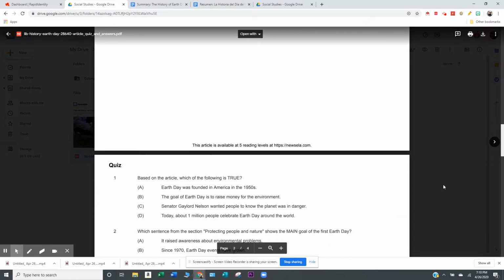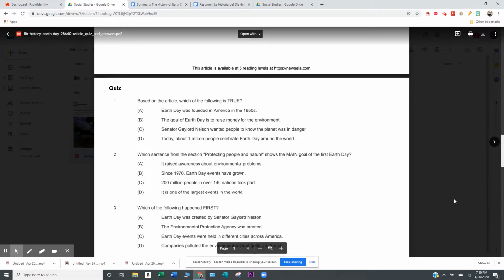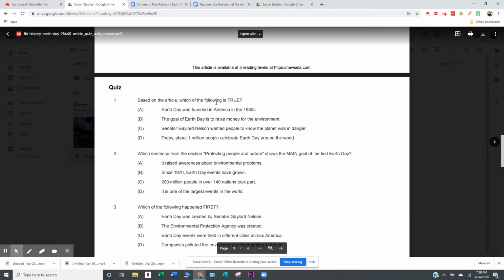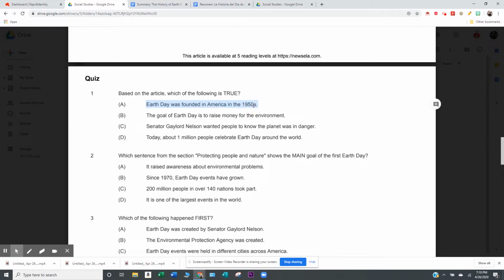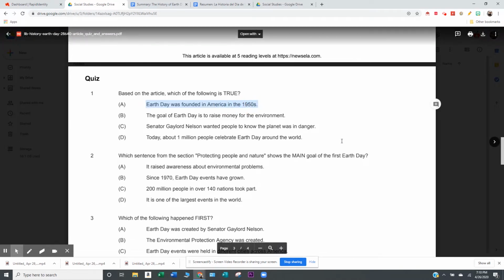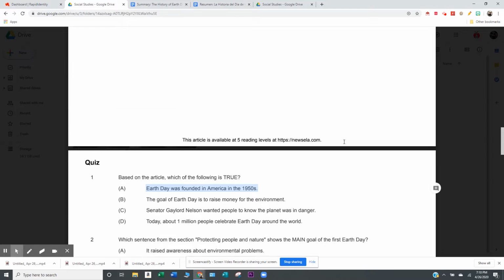Now, we also tell our students every single question needs to be looked up in the article, or you need to have some sort of reason you're choosing the answer. So let's look at question 1. Right here it says, based on the article, which of the following is true? So I should be able to prove one of these statements true from the article. So let's look at the answer choices. Earth Day was founded in America in the 1950s. Well, I remember mentioning the date in there, so I'm going to go back to the article and let's see,